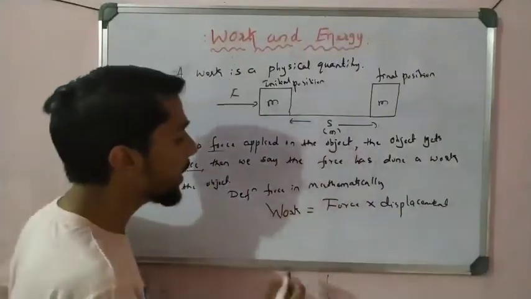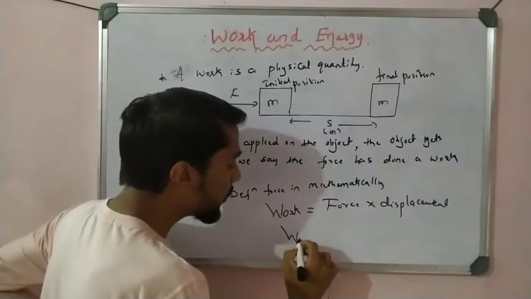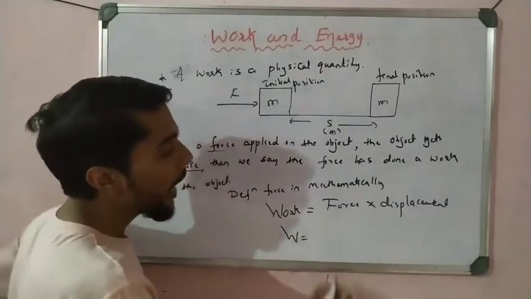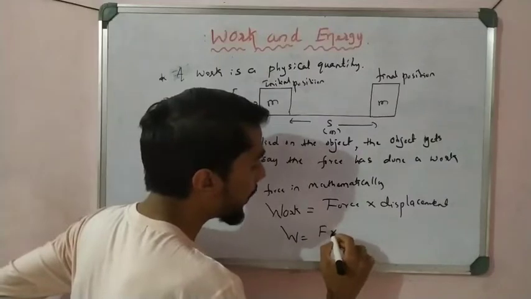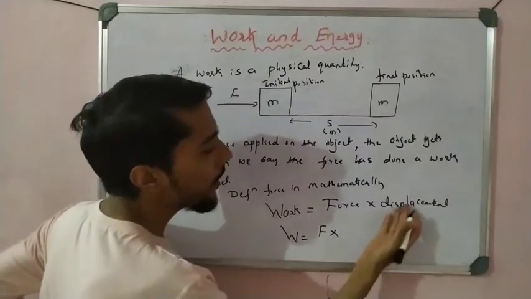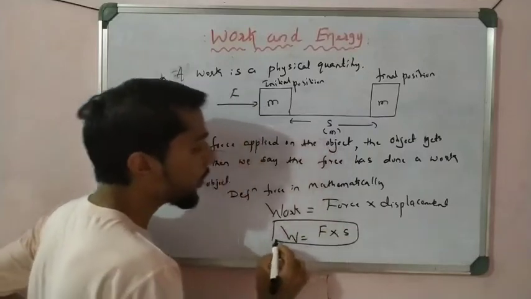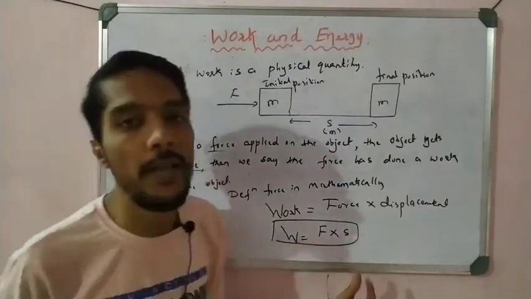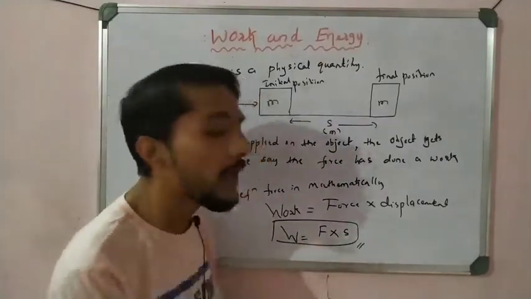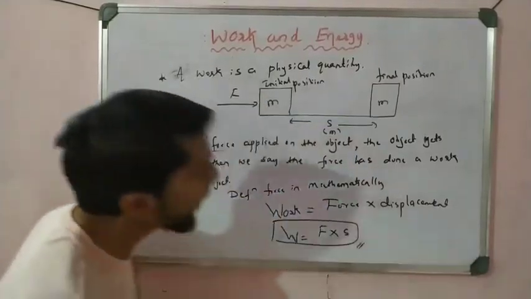So now easily we write here, work stands for the symbol W, capital W, force stands for F, and displacement is taken as S. So that is what work done is: nothing but the product of force and displacement. So now we easily defined what is work here, right, students? So right up to that, right?